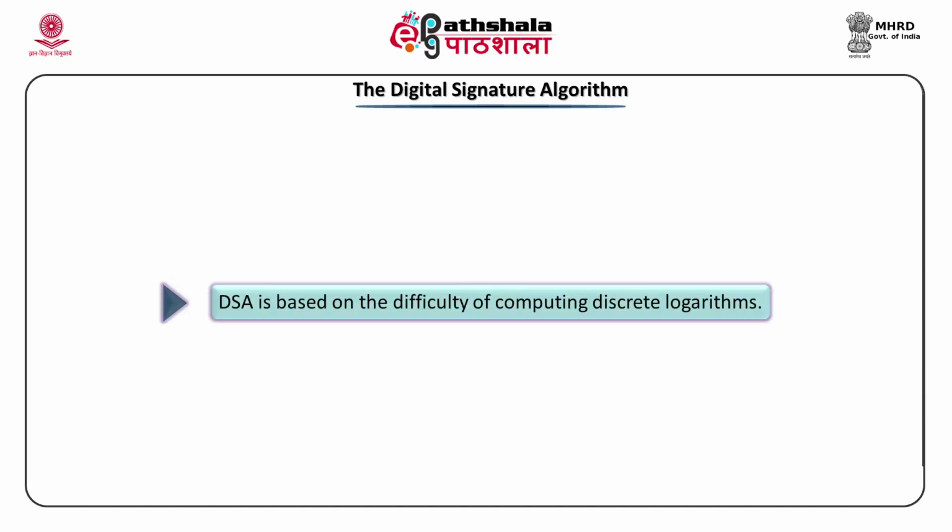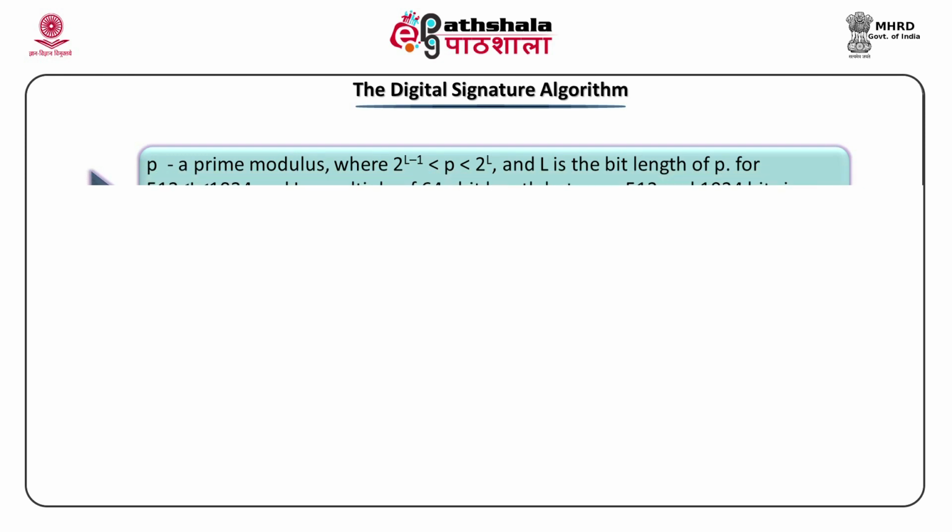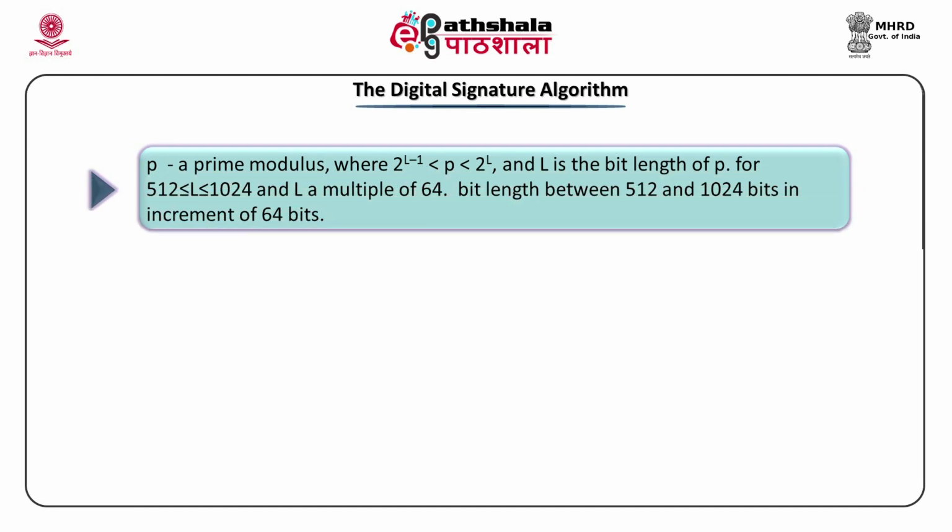DSA is based on the difficulty of computing discrete logarithms. Let's see in detail how a signature can be generated. P is a prime modulus. It ranges between 2 raised to L minus 1 and 2 raised to L, and L is the bit length of P. Usually it is kept between 512 and 1024. So, for our illustration we have used 512 less than or equal to L less than or equal to 1024. The observation is L is a multiple of 64. A bit length between 512 and 1024 bits in increments of 64 can be used for P.